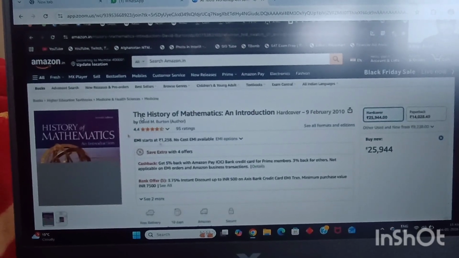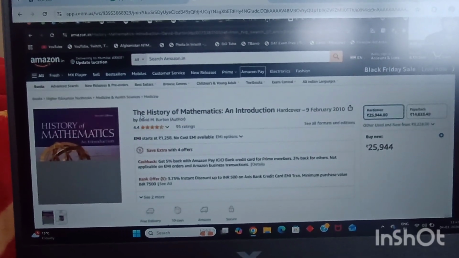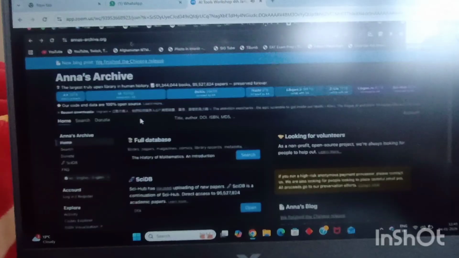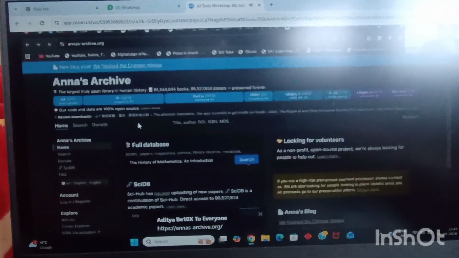So I'll just show you how you can get any kind of book absolutely free of cost. What you have to do is just go to this website. The name of the website is annas-archive.org, right? Annas-archive.org, and here on the full database, just type the name of the book. Now I'm going to click on search.